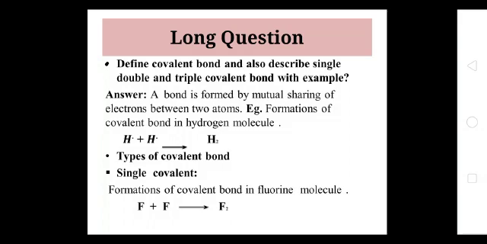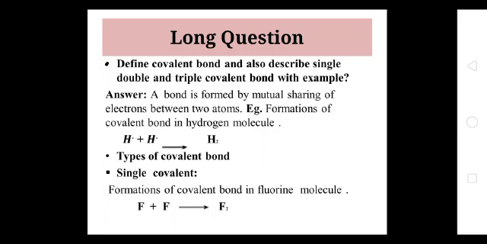After the sharing, one hydrogen atom with the shared pair of electrons contains two electrons, which means its outermost shell is complete. The next hydrogen atom with the shared pair of electrons also contains two electrons, so its outermost shell is completed. In this way, two hydrogen atoms combine to form the hydrogen molecule H2.